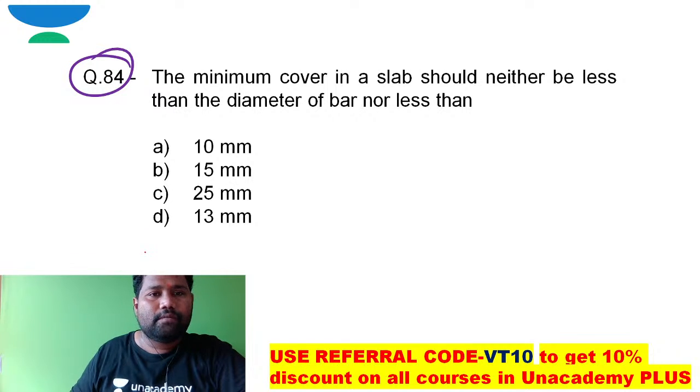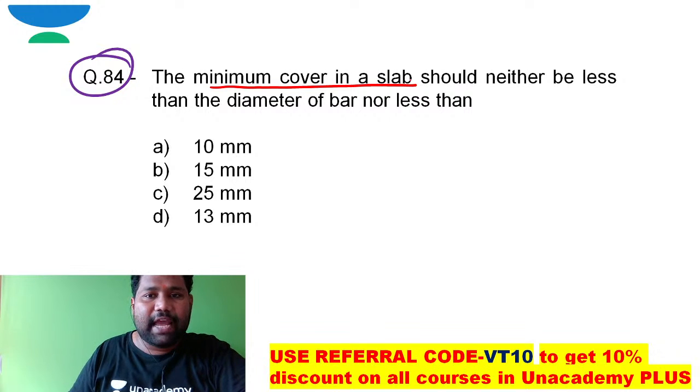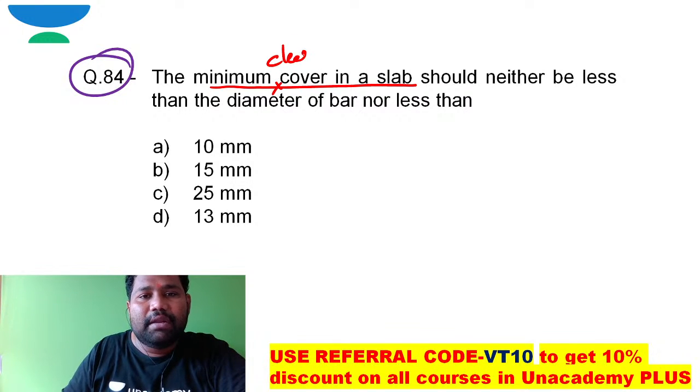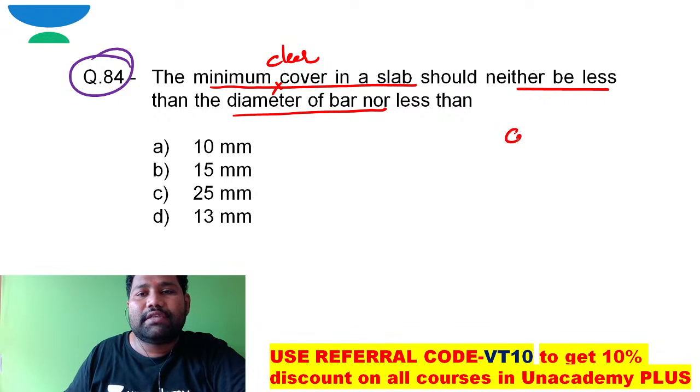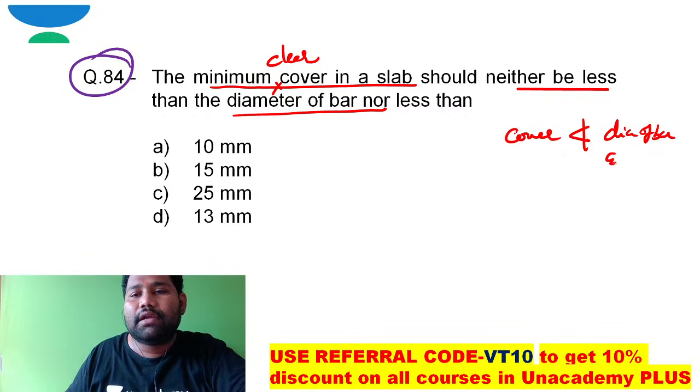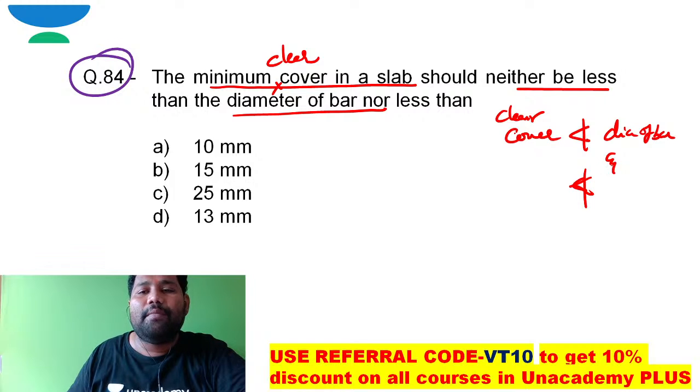The minimum cover in a slab. If you take a slab, what is the minimum cover? They are not mentioning clear cover, right? In such a case, I need to consider it as minimum clear cover. What is the minimum clear cover in a slab? It should not be less than the diameter of the bar, and clear cover should not be less than 15 millimeter